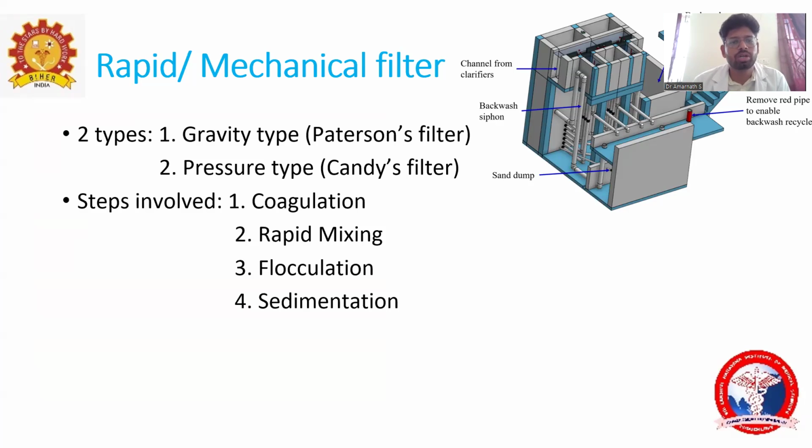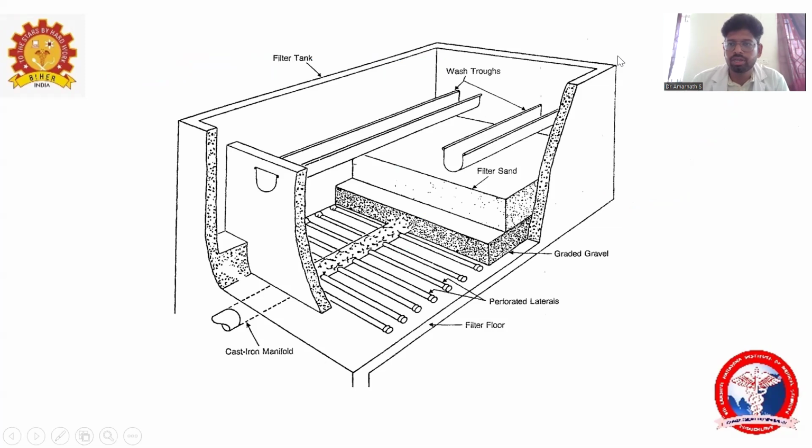In rapid sand filter, we have two types. One is gravity type, another one is pressure type. Gravity type is the Paterson's filter, and pressure type is the Candy's filter. Here the steps involved are coagulation, rapid mixing, flocculation, and sedimentation. Then the water will be taken to the filter, where it will get filtered. Then chemical disinfection will happen. Then it will be ready to drink. Okay, we'll see everything in detail.